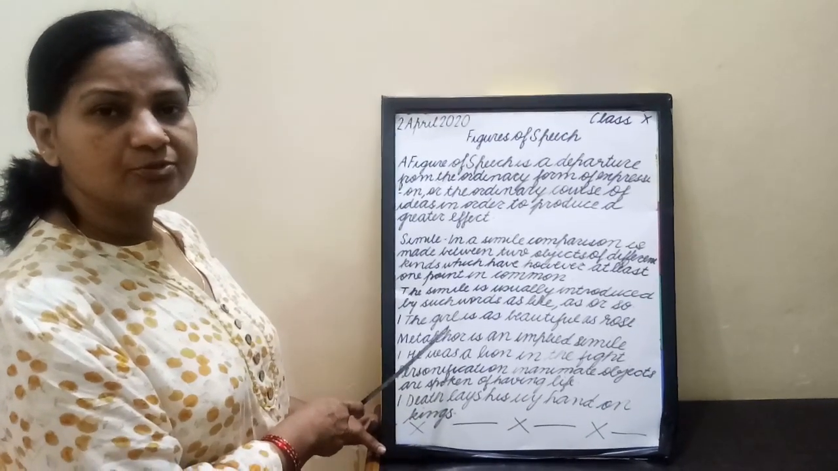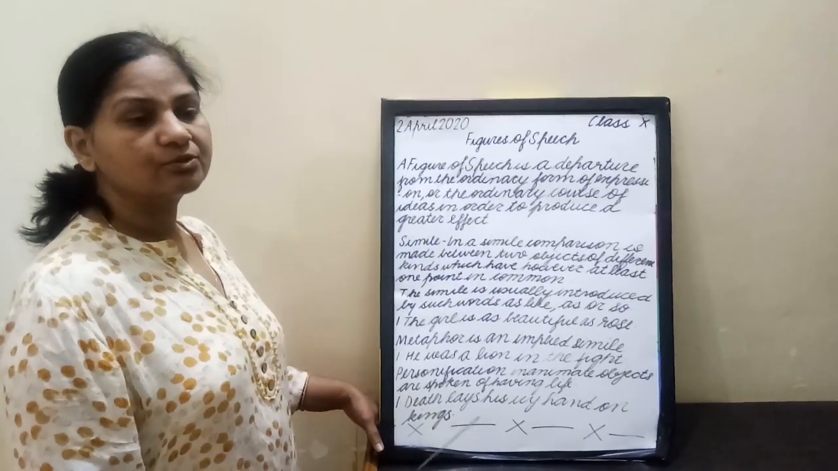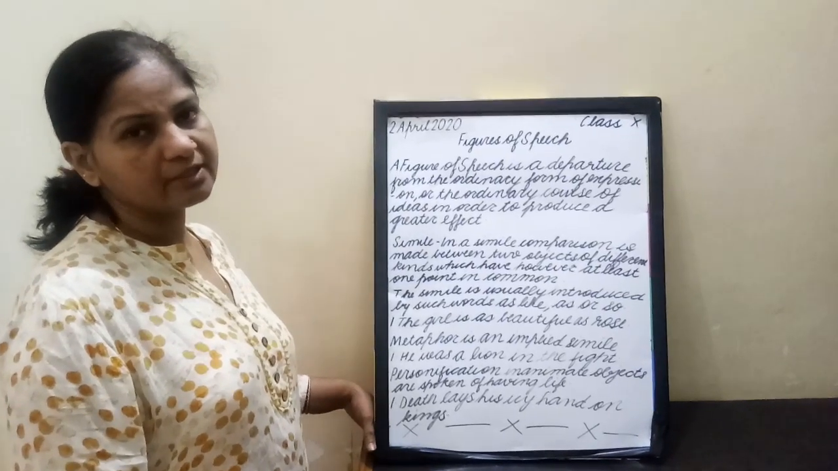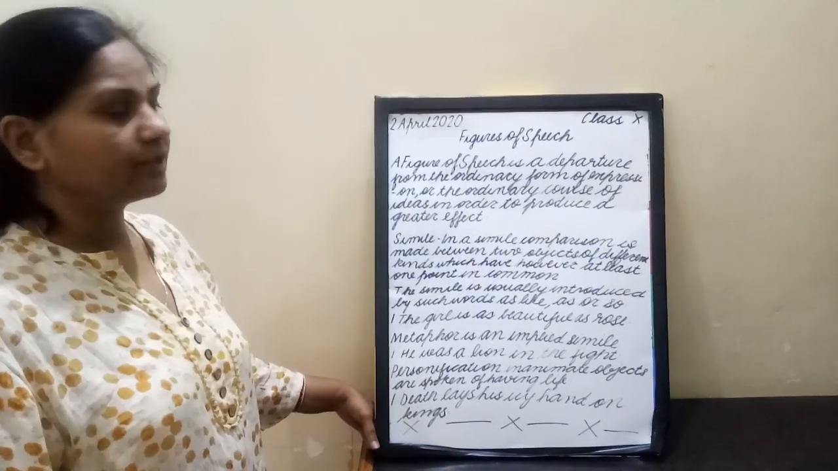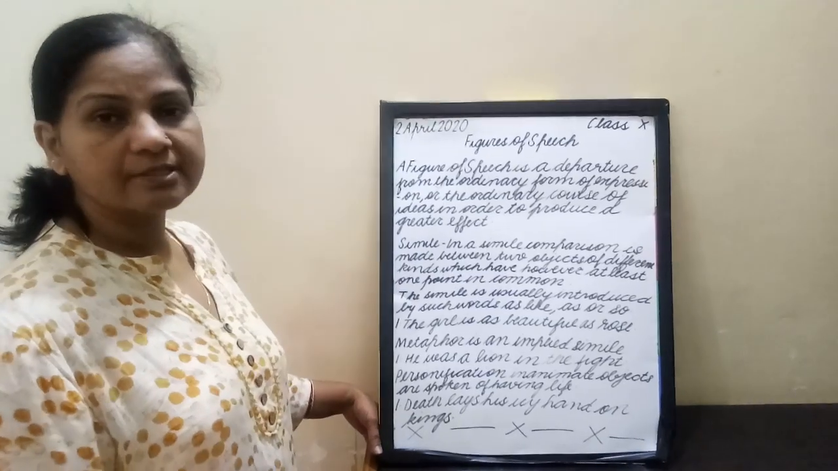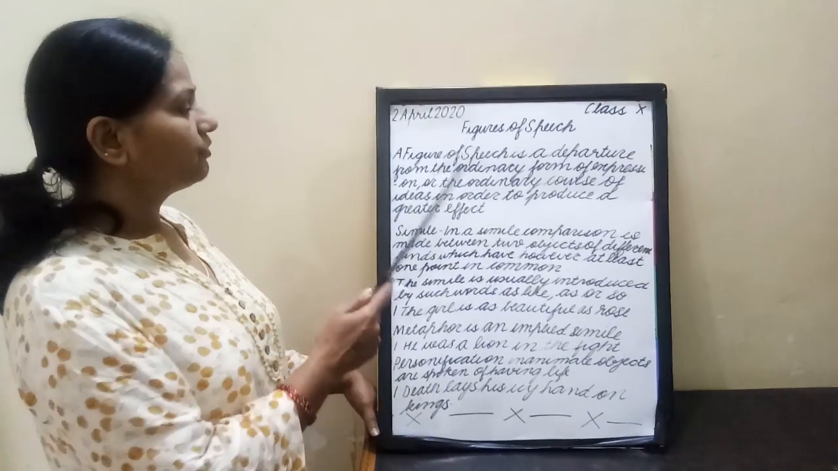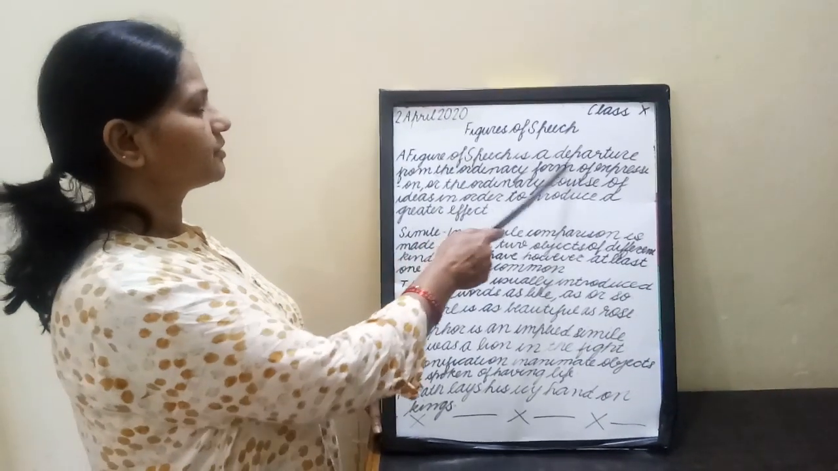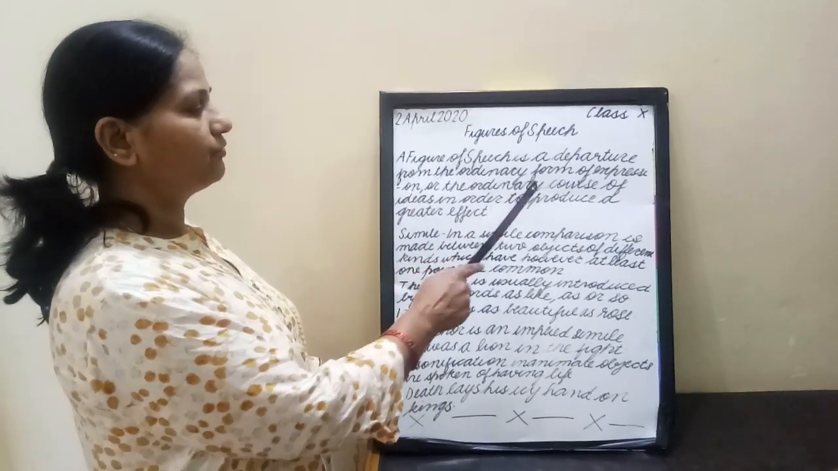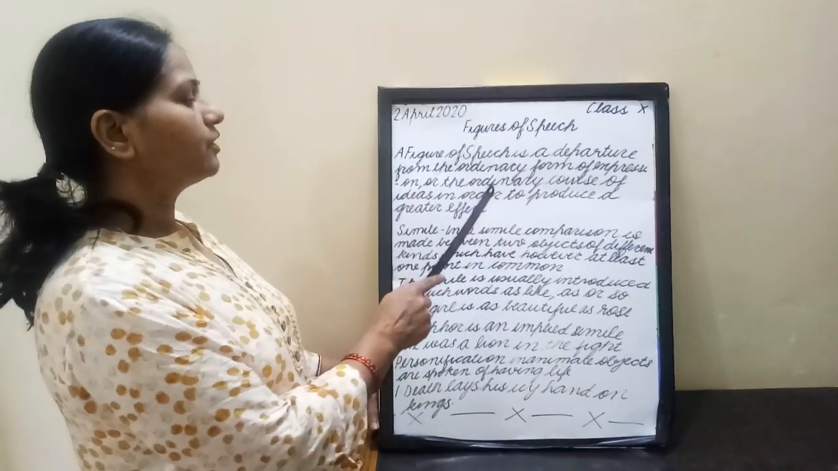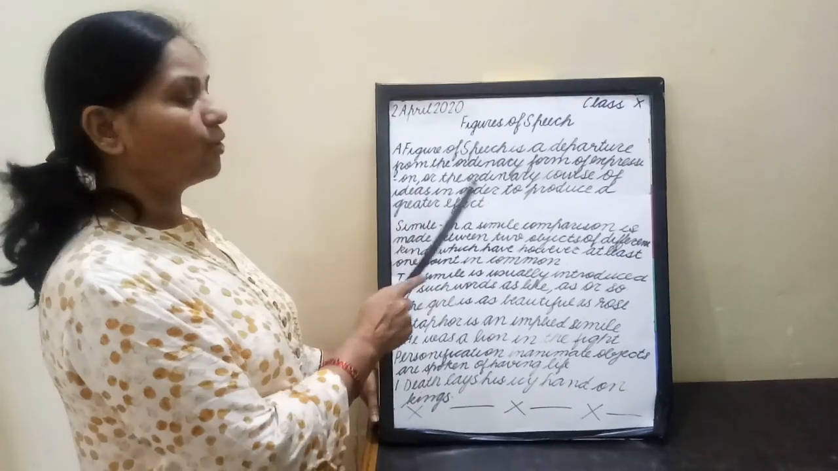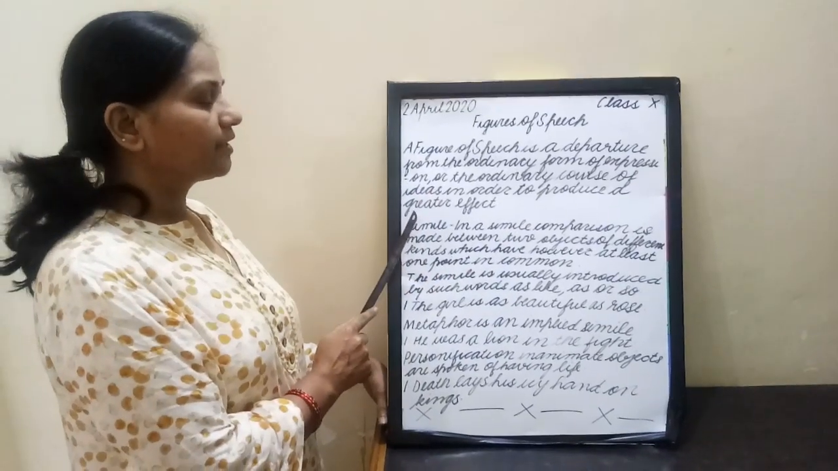What do you mean by figure of speech? Figure of speech means those words or terms which are used to make the language very beautiful or effective. In grammatical sense, what is the definition of figure of speech? A figure of speech is a departure from the ordinary form of expression or the ordinary course of ideas in order to produce greater effect.